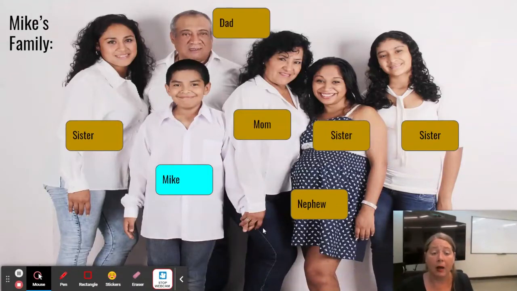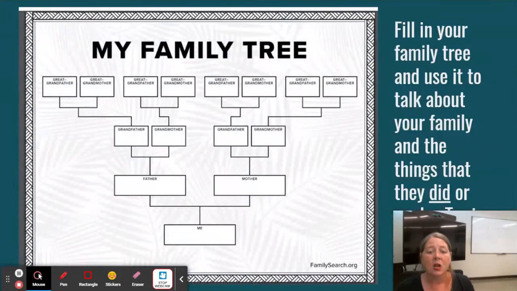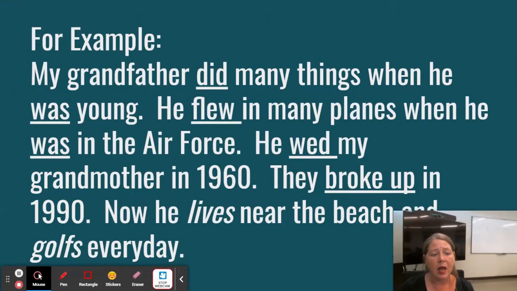And if we talk about from the perspective of Mike, we could say, well, this is Mike's sister. This is Mike's mom. This is Mike's dad, right? So our family relationships change dependent upon what other family member we're talking about, right? The relationships are different from different perspectives. So think about your family tree, just starting with yourself, and you have your back to your great grandparents, but you could also go down in the other direction, right? You can talk about your children or your nieces or your nephews, right? Just draw it up to think about it, and then we'll do a little bit of writing.